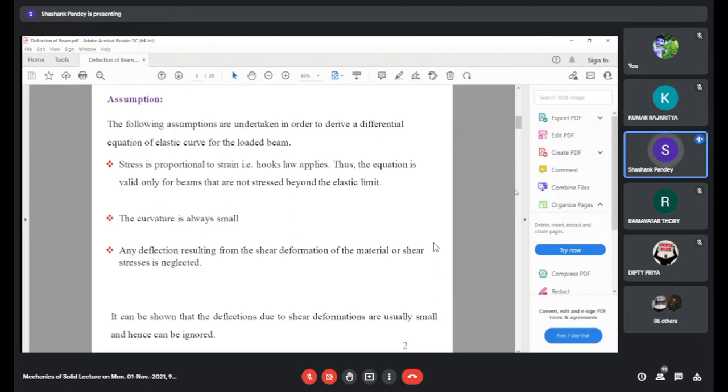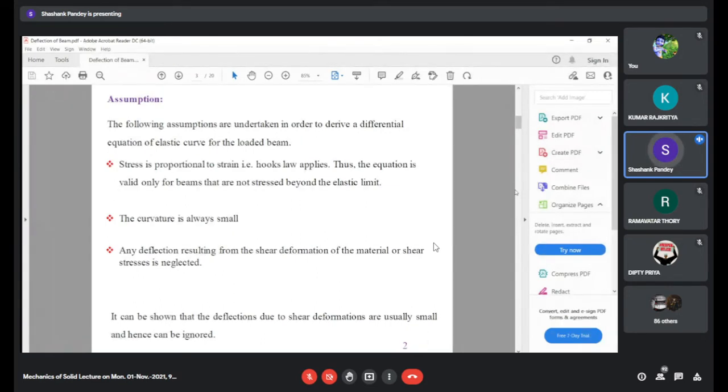For a beam loaded in the vertical direction, the first assumption is that stress is proportional to strain, that is, Hooke's law applies. Thus the equation is valid only for beams that are not stressed beyond the elastic limit.